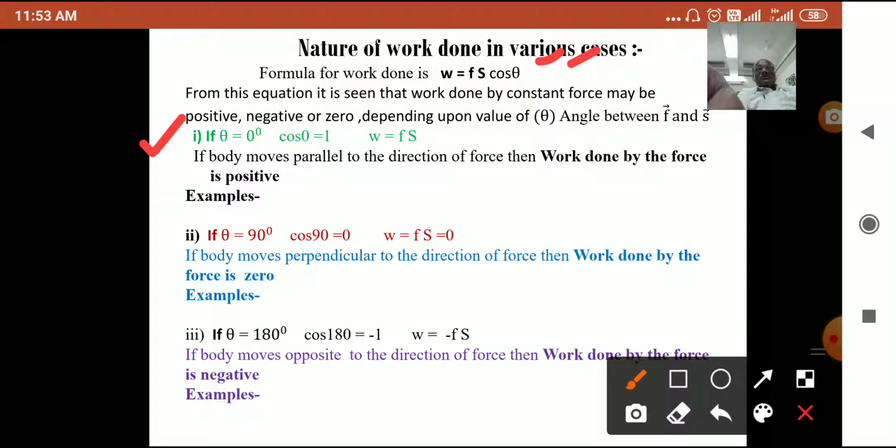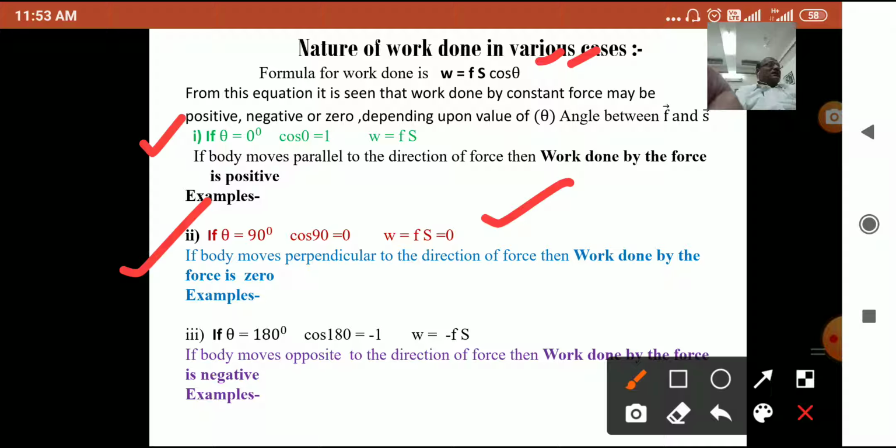Now the second case is theta equal to 90 degrees. Then cos of 90 will be 0, and if we substitute this value in our equation W equal to FS cos theta, W will be 0. If the body moves perpendicular to the direction of force, the angle will be 90 degrees and W will be 0. In such a case, work done will be 0.